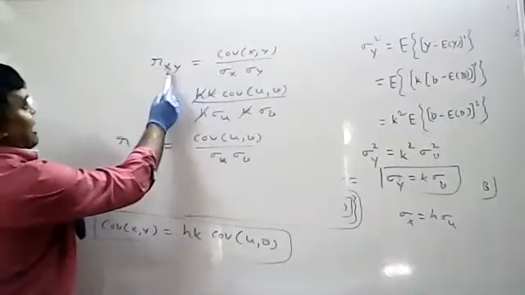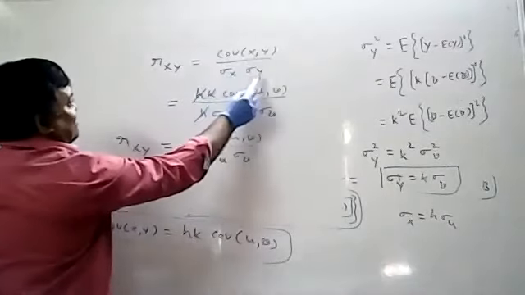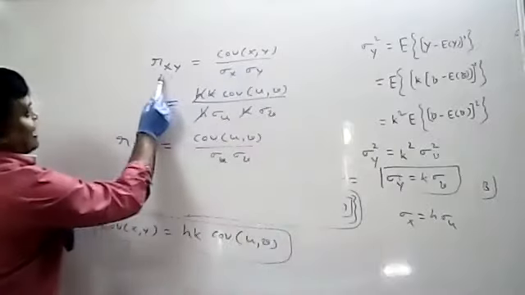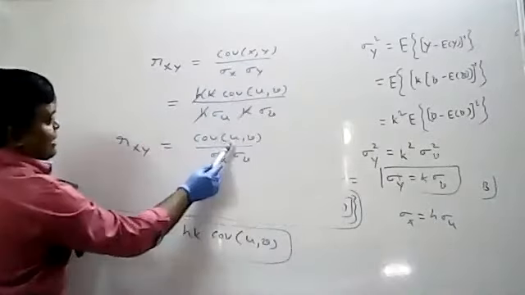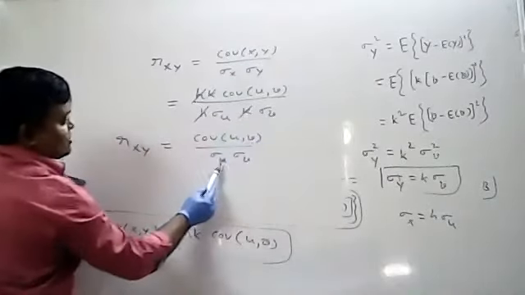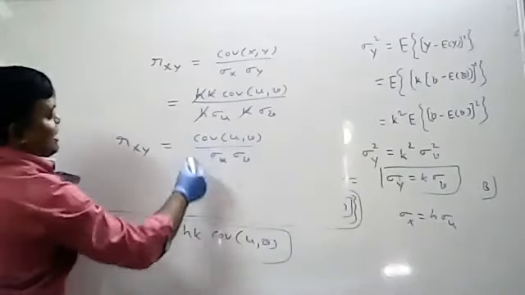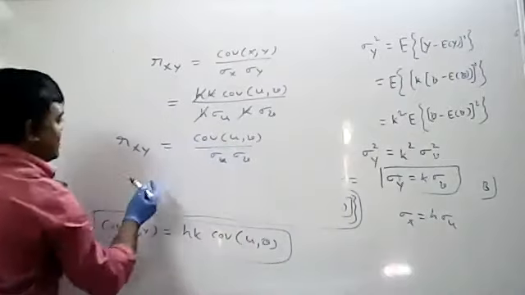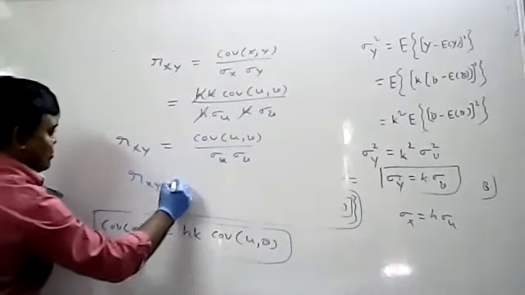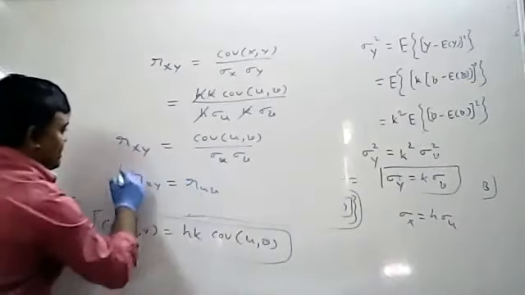Now see this Rxy formula: covariance of XY by sigma X into sigma Y. In place of X we have U, and in place of Y we have V. So what is this formula? This formula is nothing but r UV. Therefore rxy equals r UV.